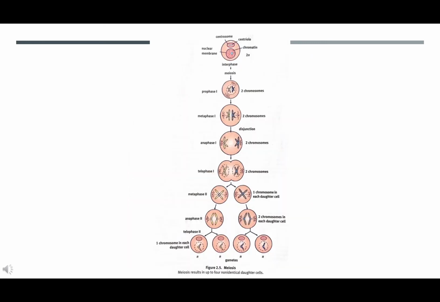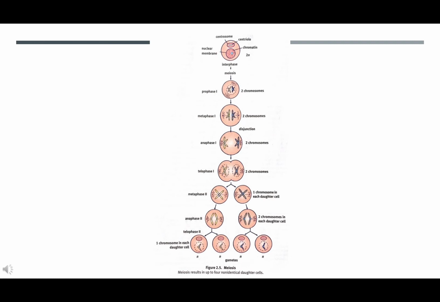Meiosis. Whereas mitosis occurs in somatic tissue and results in two identical daughter cells, meiosis occurs in gametocytes, germ cells, and results in up to 4 non-identical sex cells, gametes. Meiosis shares some similarities with mitosis.